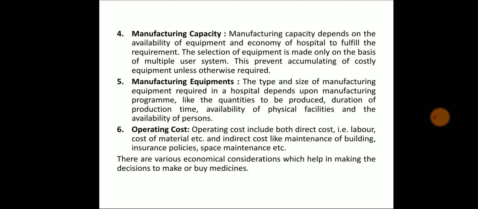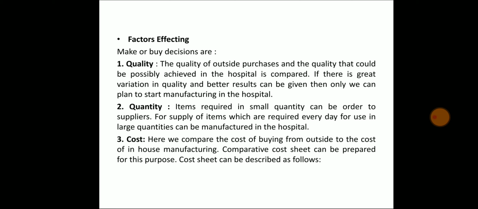There are various economical considerations which help in making the decisions to make or buy medicines. Factors affecting make or buy decisions. Number one, quality. The quality of outside purchases and the quality that could possibly be achieved in the hospital is compared.